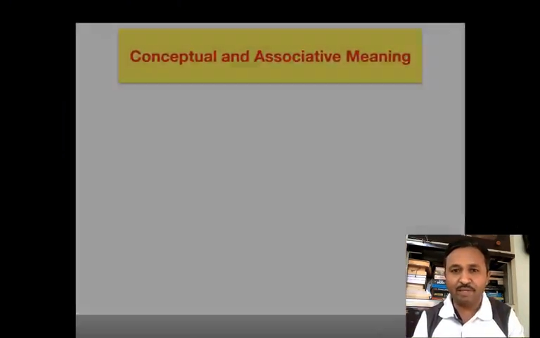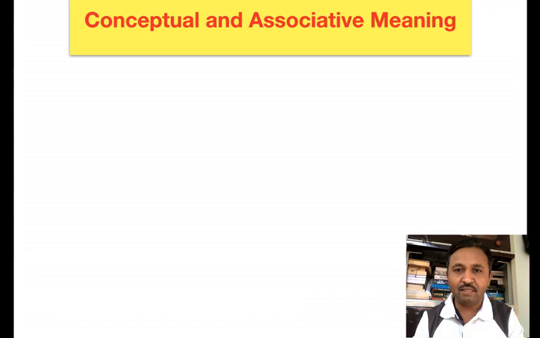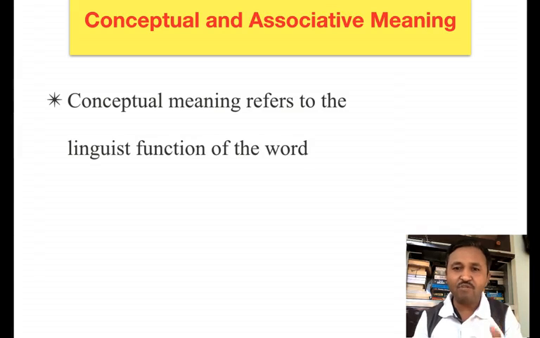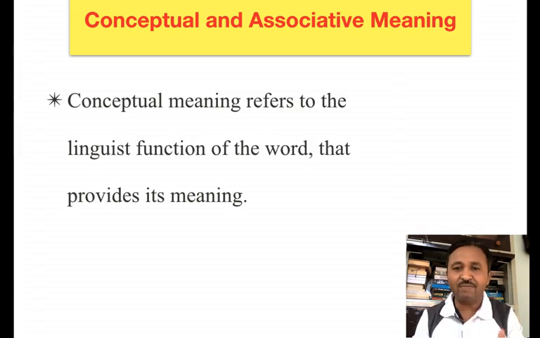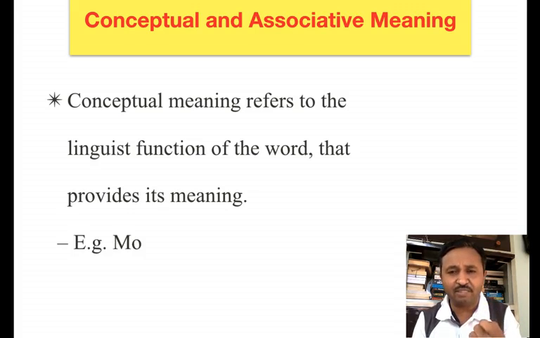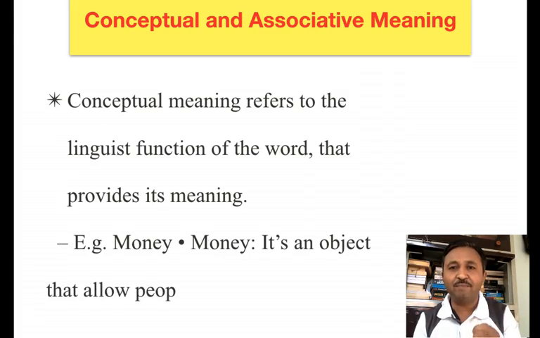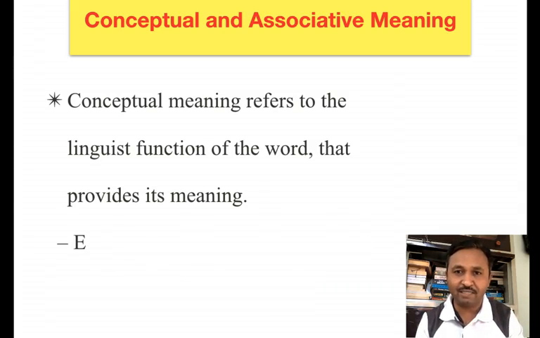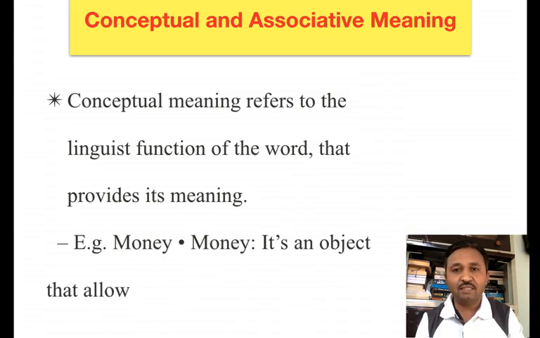So there are two kinds of meaning. One is conceptual meaning and the other is associative meaning. By conceptual meaning we mean the linguistic function of the word that provides the word its meaning. When we utter one word, we have a concept in our mind. For example, when we say money, we have in our mind a thing by which we can buy anything in the market, and we call that money.